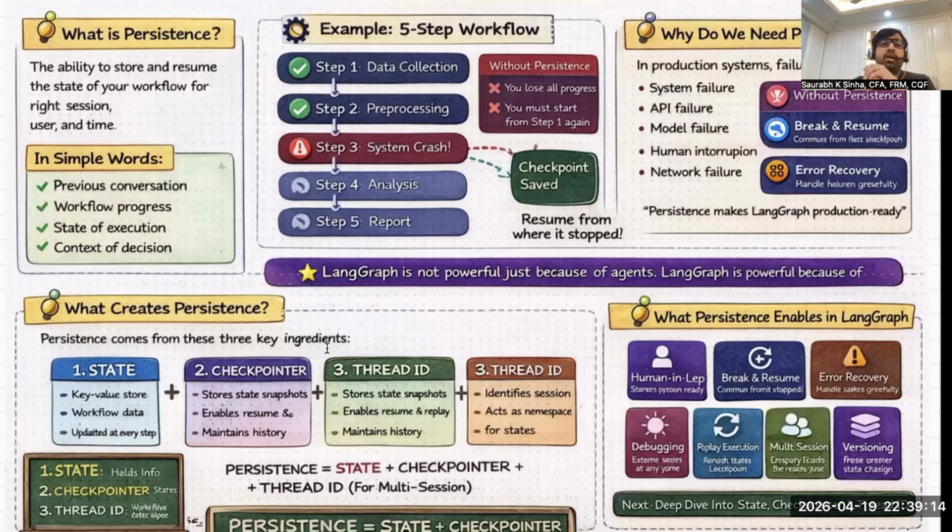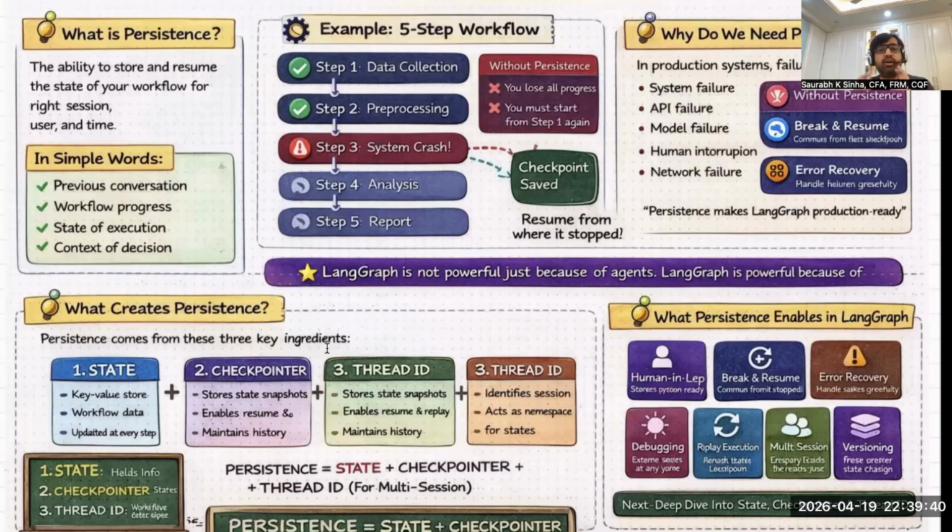In production, we all know you can have 100 users, 1000 workflows, multiple sessions. So you must know which state belongs to which user, session, or workflow. So thread ID acts as a primary key. Actually, the right word is that it acts as a namespace, a session identifier, a user identifier.